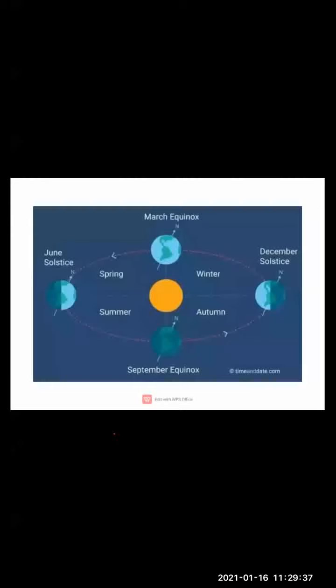Now see, children, if the Earth's axis were not tilted, can you just imagine, we would have experienced the same climatic condition throughout the year. It is because the Earth's axis is tilted that we are experiencing the seasons.